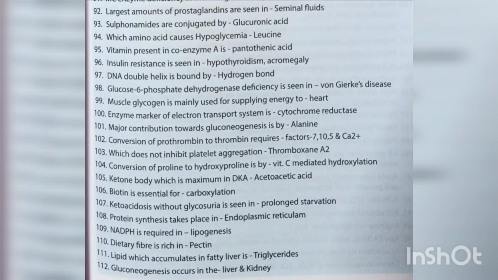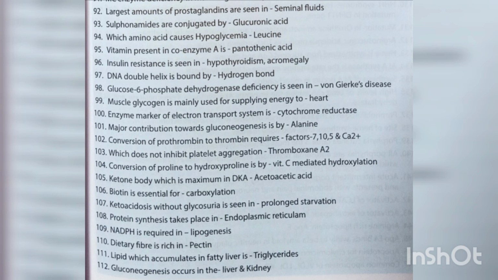Largest amounts of prostaglandins are seen in seminal fluids. Sulfonamides are conjugated by glucuronic acid. Which amino acid causes hypoglycemia? Leucine. Vitamin present in coenzyme A is pantothenic acid.